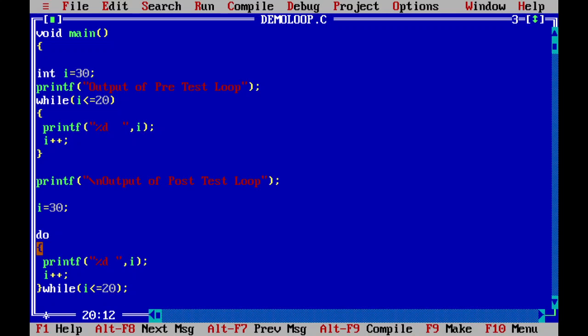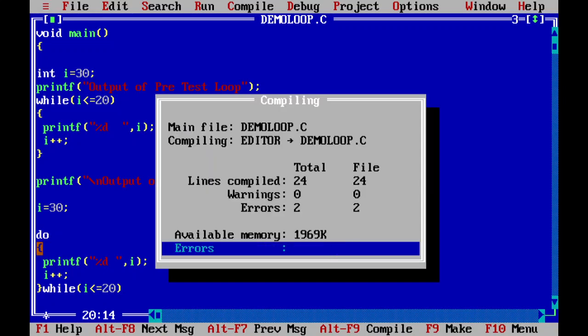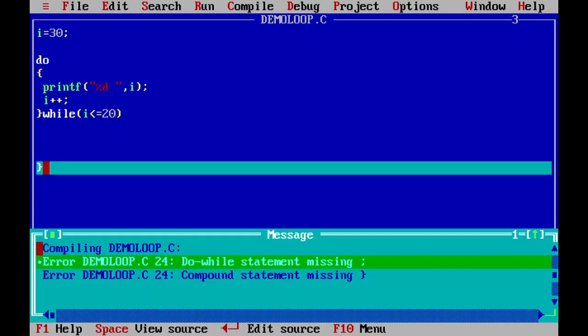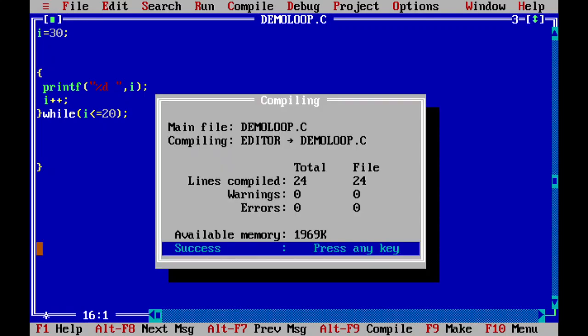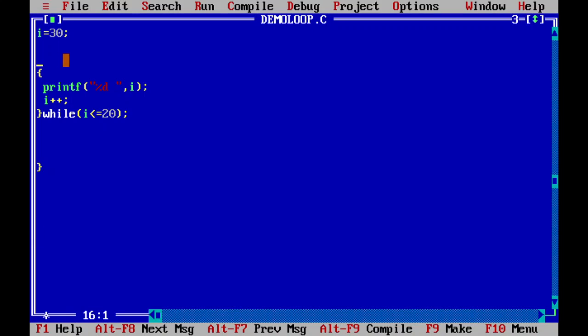Make sure you understand all those points. And if by mistake you do not write this semicolon here, 100 percent your compiler will give you an error message. See what it says? Do while statement missing semicolon. Similarly, if you forget to write this do, what will happen? You will find this is a very interesting story.